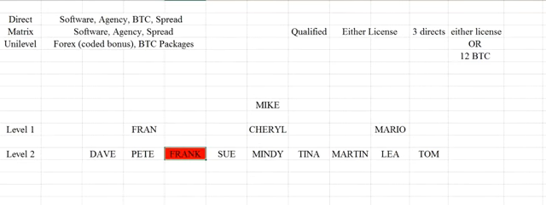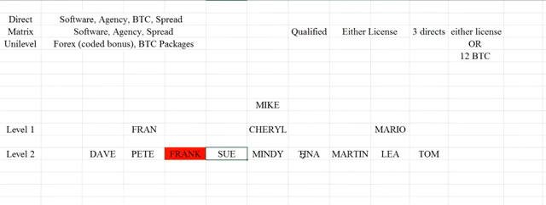Now, being level 2, let's say Dave, Pete, Sue, Mindy, Tina, Martin, Leah, and Tom all belong to these respective people here, then what that would mean is that even if Mike was not qualified, he would also collect 3%. Remember, 3% on the UNILEVEL. And again, I'm not going to go over all the percentages. You should know them all, or go refer back. You should have a good understanding if you're watching this video. This should just be a high-level overview to make sure that you understand the differences between Matrix and UNILEVEL.